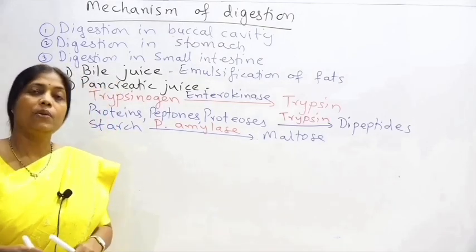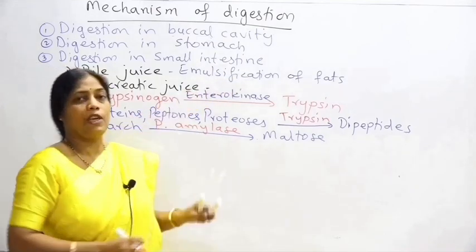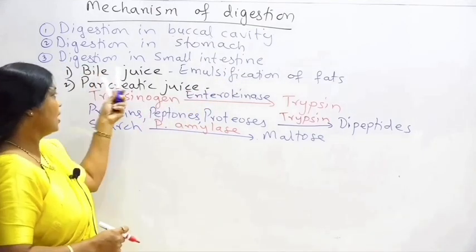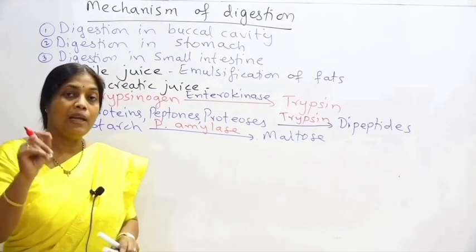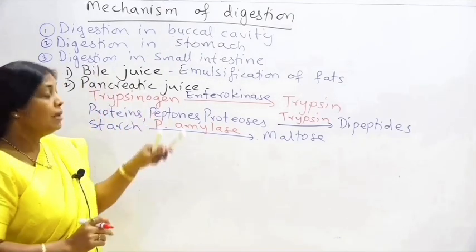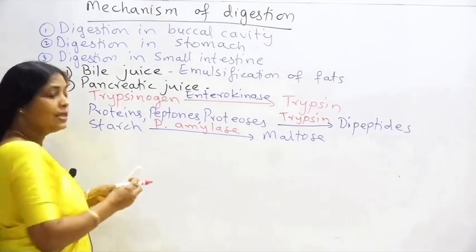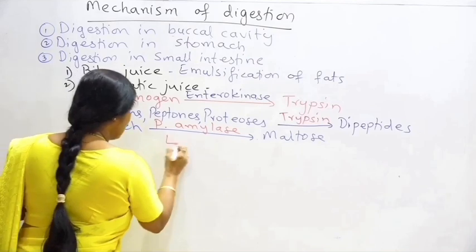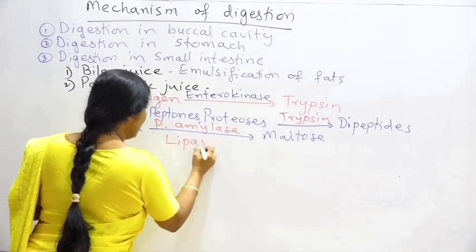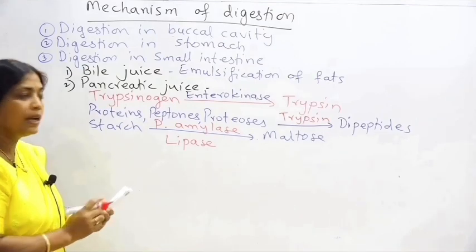Now next, coming to the digestion of the lipids. So the lipids have already undergone emulsification, which has taken place with the help of bile salts present in the bile juice. So the emulsified fats are acted upon by an enzyme called as lipase, secreted by the pancreas, so you can call it the pancreatic lipase.